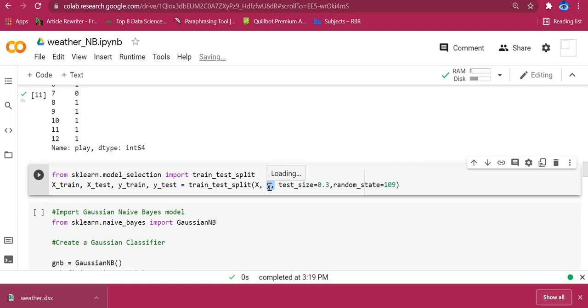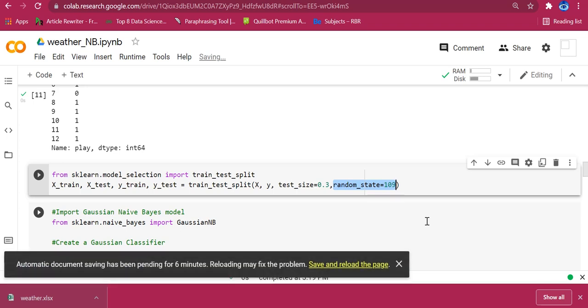So you have to give the features and the labels, then you have to specify the test size. Here I am giving 0.3, that is 30% of the data is considered for test, and so 70% of the data is considered for training. So here we are following the 70:30 rule, and random_state is equal to 109. So randomly the records will be shuffled, and they undergo this train and test split separation, right?